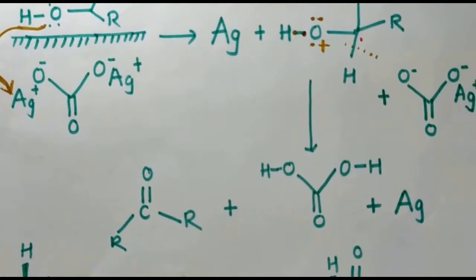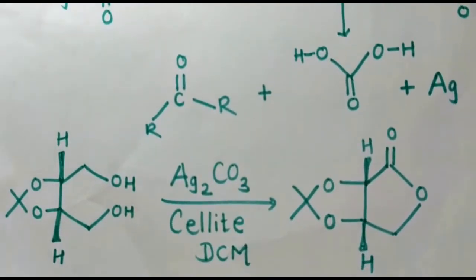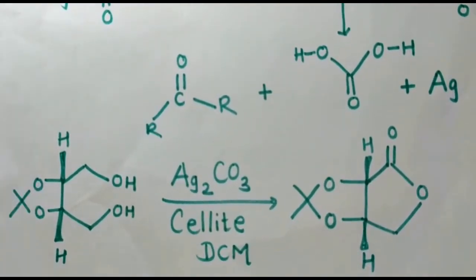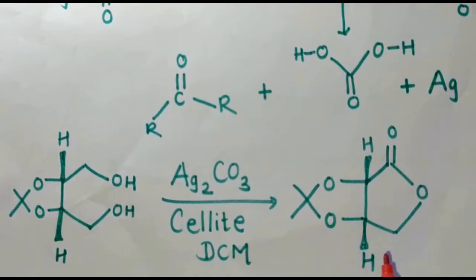Now we will see some applications of silver carbonate. Here you can see that two alkyl groups are present. 1, 2, 3, 4: a 1,4 diol is present in the substrate. So when a 1,4 or 1,5 diol is present, the product will be a lactone. So here there will be a formation of the lactone, or the formation of the ester.